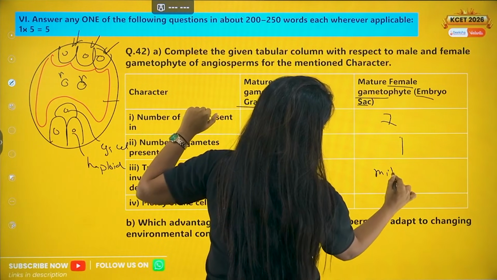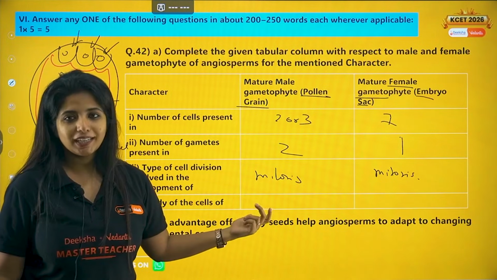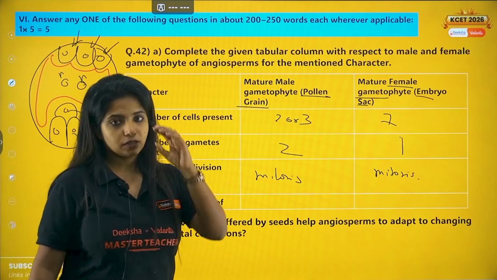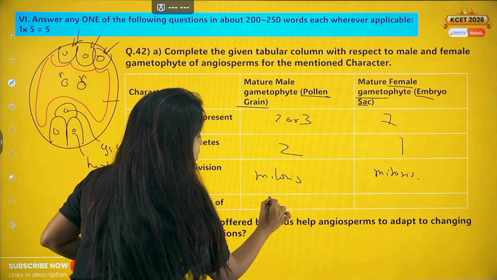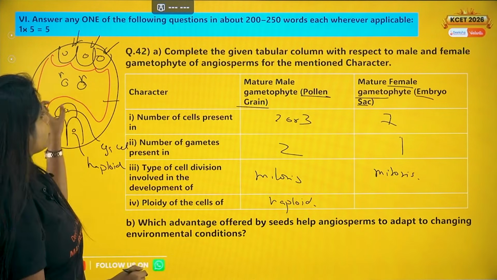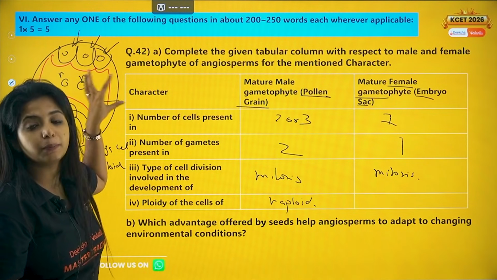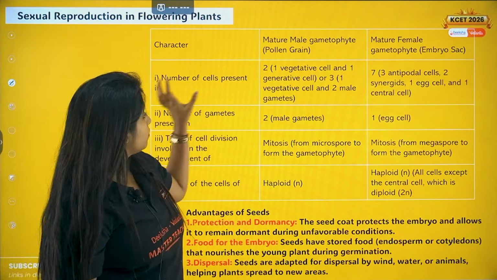So I'll write mitosis. Now ploidy of the cells. What is the ploidy? All of them in the case of pollen grain, vegetative cell as well as the generative cell, they are haploid in nature. So over here all of them are haploid. But what about here? All of them are haploid except the central cell. Central cell will be diploid. Rest all of them are haploid. So you write that. So over here I have explained it properly.